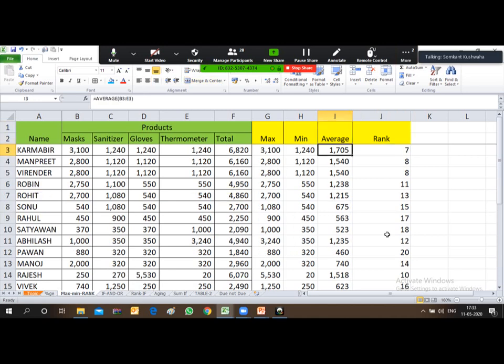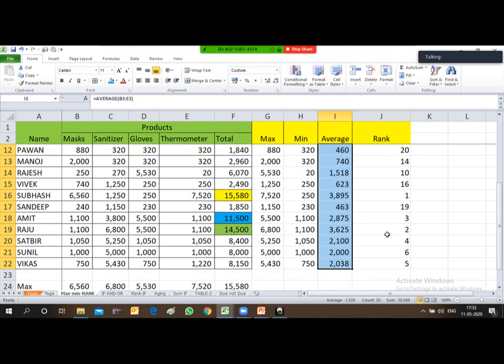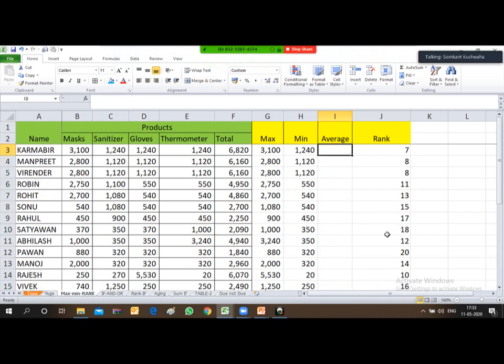Now let me repeat the formula of average. Friends, for averaging, you just type AVERAGE, then start the bracket. The numbers for which you want to calculate the average, you can simply select in that particular row or column or area. It will automatically calculate the average. The average will be a simple average. Now close the bracket. Now you see, this 1705 is the average.